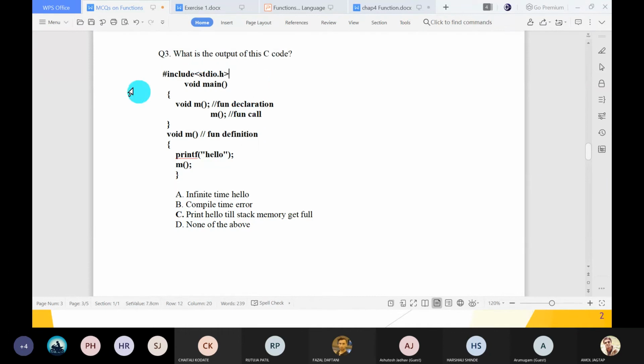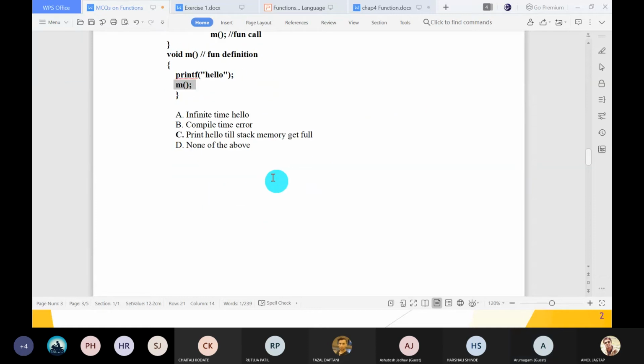Predict the output of this C code. Tell me which one is the correct one. Sir, infinite time hello. Yes, sir. Here, main is a recursive function. Void m, m is called in m, and then it is recursion. So there are 4 different options. Infinite time hello, is that correct?